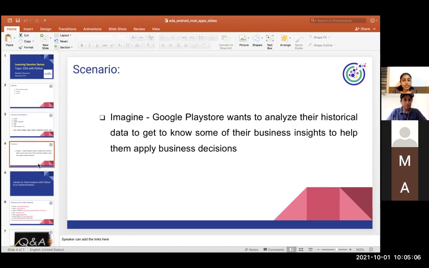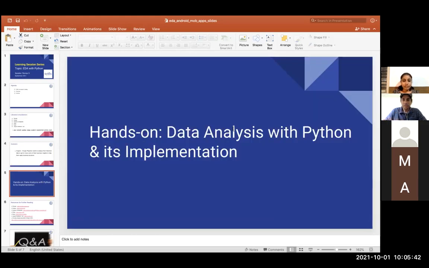Next, let's look at the scenario of today's code implementation. Imagine Google Play Store, they want to analyze their historical data to get to know some of their business insights to help them apply business decisions. These data sets are available at Kaggle, and it is an open source data set, so I have taken it today as an example. I will show you how the data set looks and how we import it from Kaggle. And now let's move on to the hands-on.